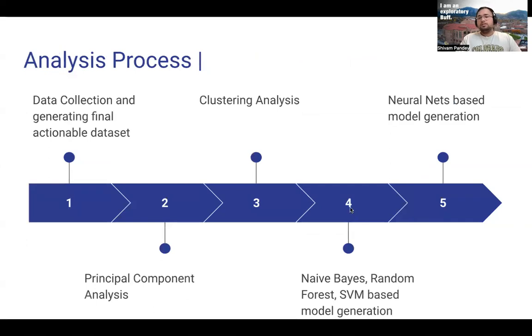And moving towards step four, we introduced different supervised learning models like naive Bayes, random forest, and support vector machines for predicting the drought severity, or the D4 severity, for Pueblo. And the final step was introducing advanced machine learning models like neural nets for the prediction. And now moving towards the results.